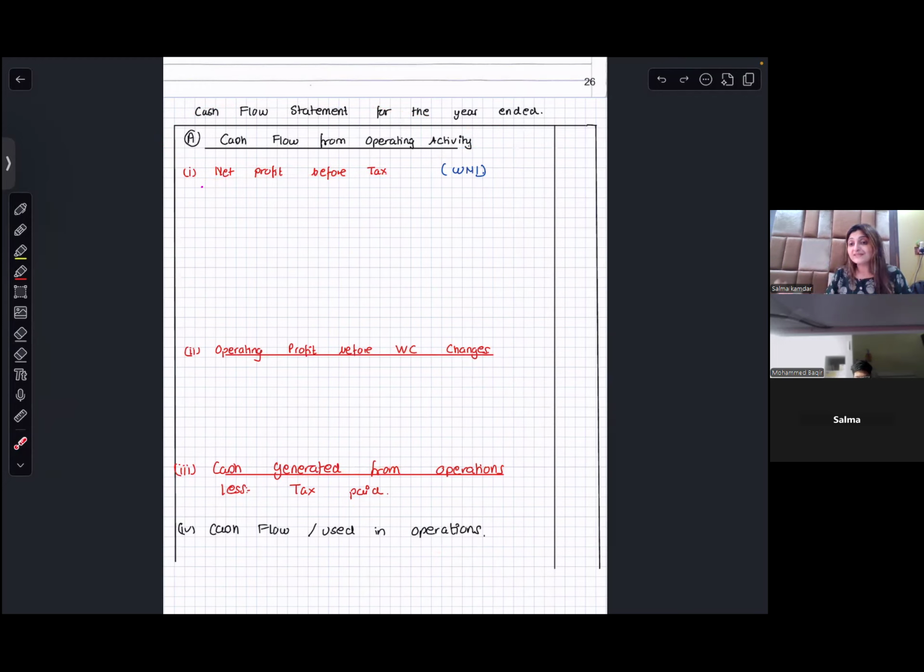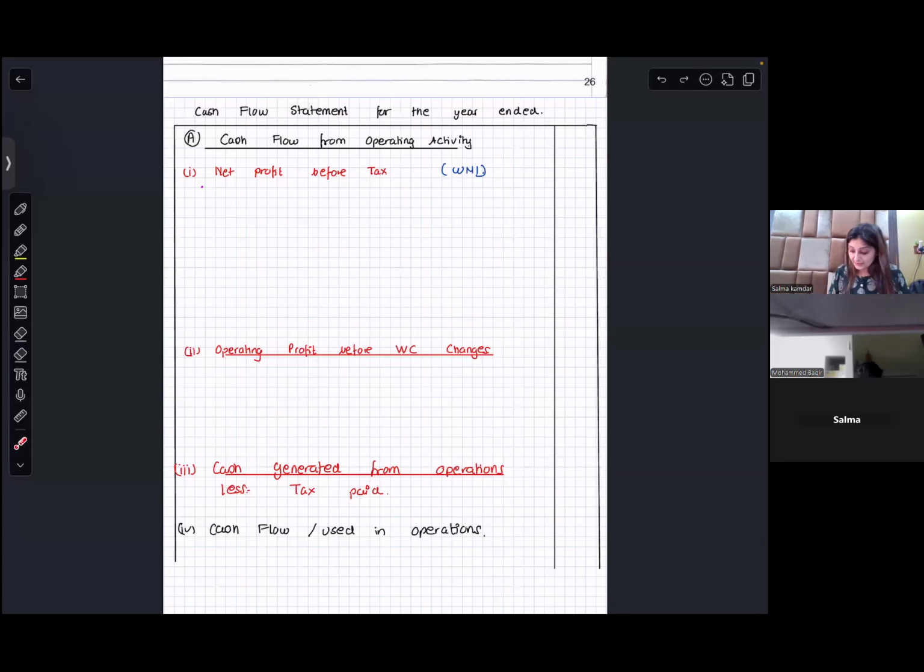Without even reading the question, you make this format and keep it ready with some lines in between. What are the things that you will write? Net profit before tax, operating profit before working capital changes, cash generated from operations, tax paid, and then cash flow from operating activity. Cash flow from operations if it's a positive answer, and cash used in operations if it's a negative answer. I'm pausing the video, learn this format, write this format, then I'll go ahead.